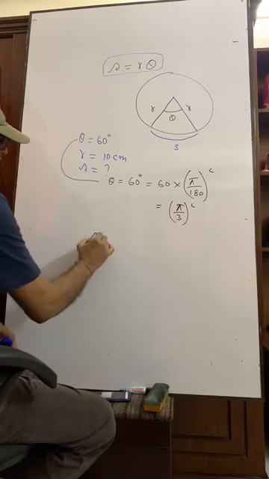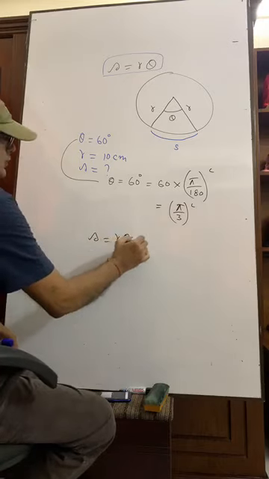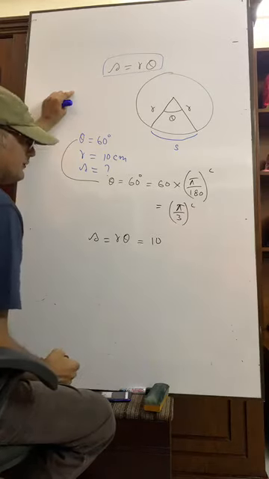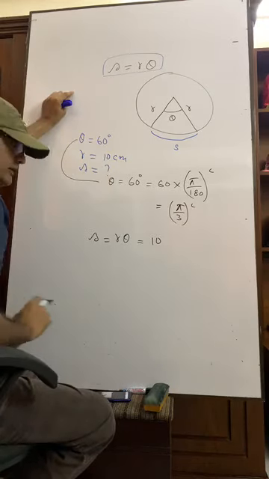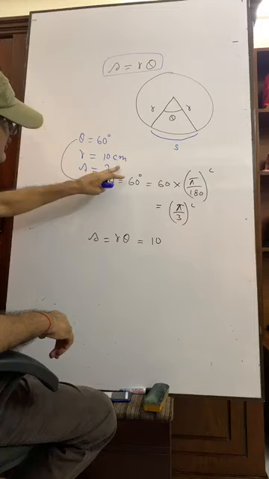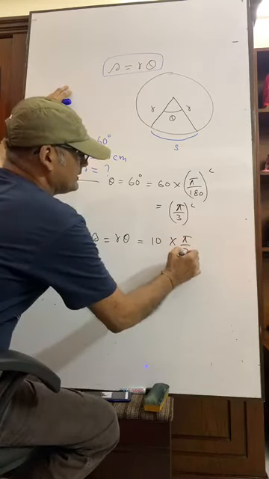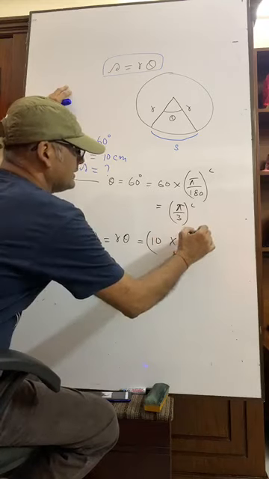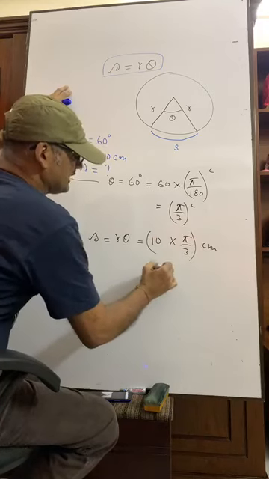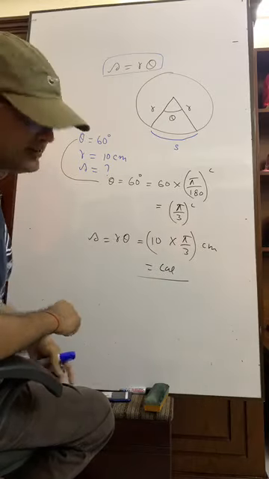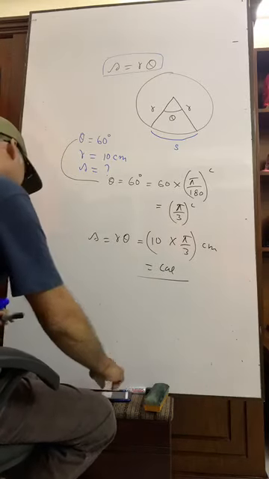Now formula S equals r theta. What is r? Here r is 10 centimeter. Remember, here r is 10 centimeter. It is 10 times pi by 3 centimeter. Now use the calculator. The value of pi is 3.1416 and you will get the result easily. Okay?